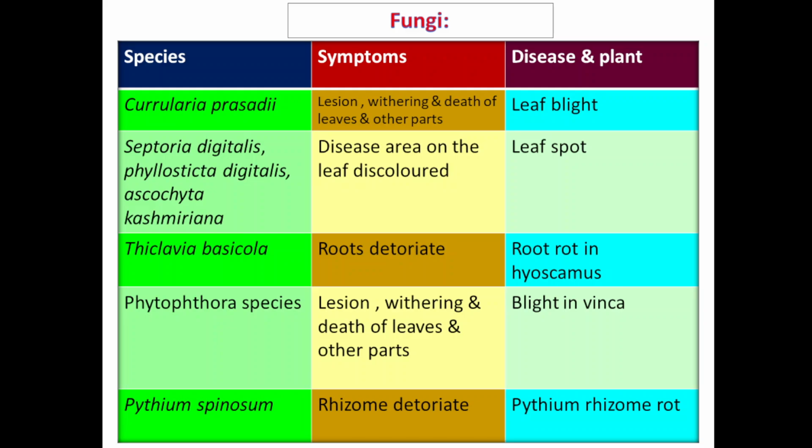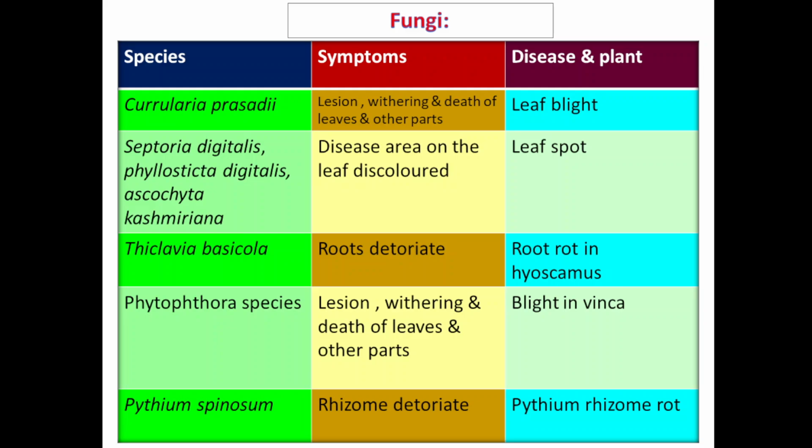Next one is Phytophthora species, which again causes lesion, withering and death of leaves and other parts, that is blight in vinca. After that, Pythium spinosum will cause deterioration of rhizome, and Pythium rhizome rot is the disease.